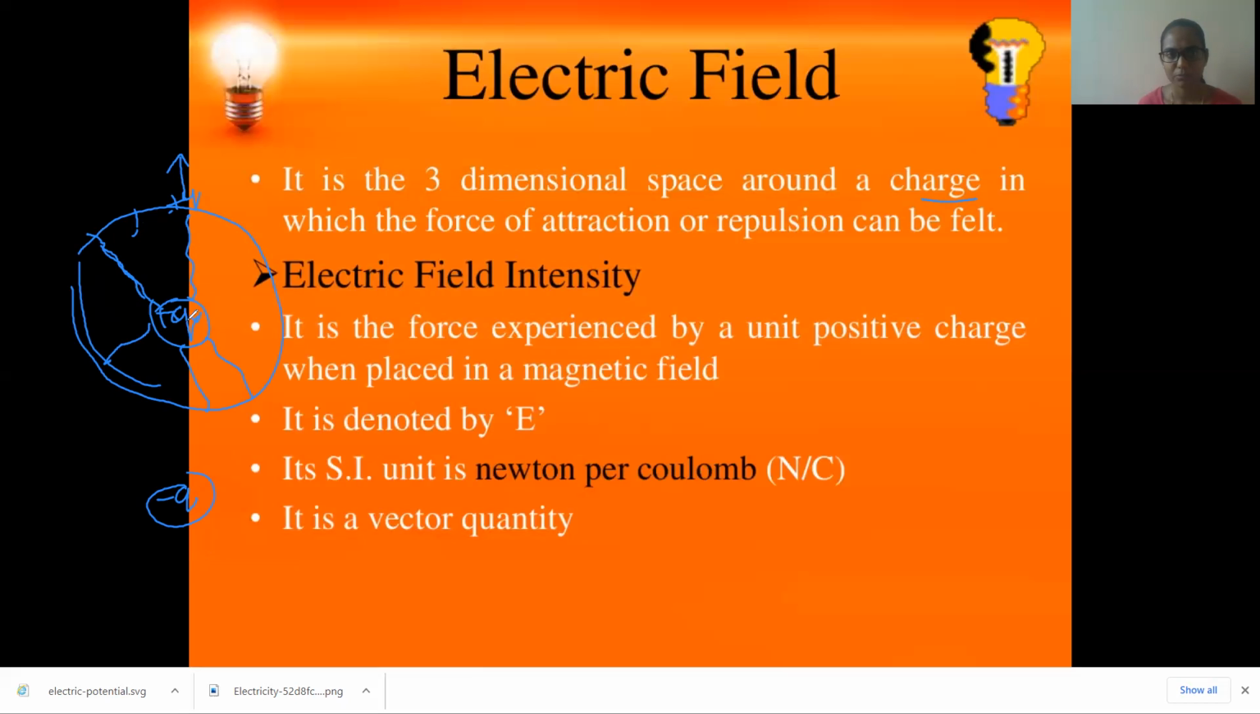It is a spherical, three-dimensional space around the charge in which the force of attraction or repulsion can be felt.